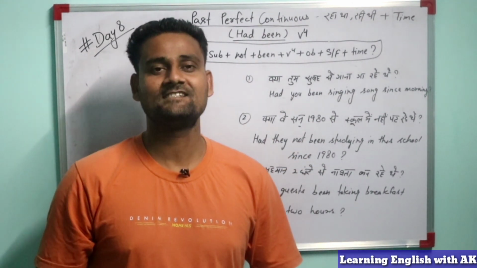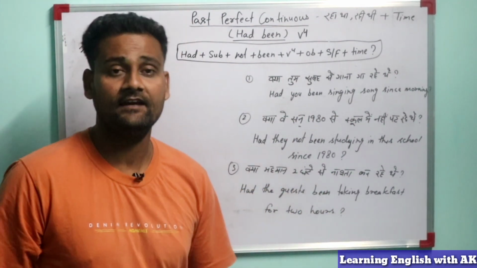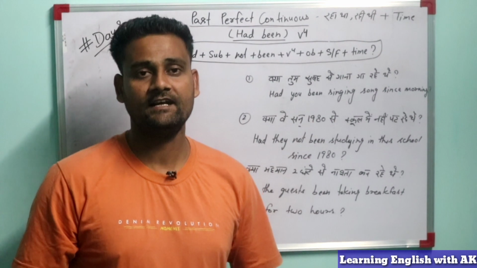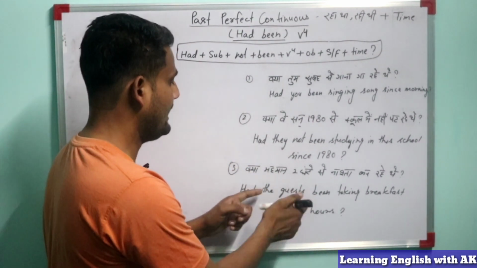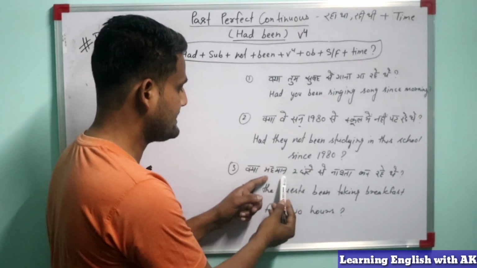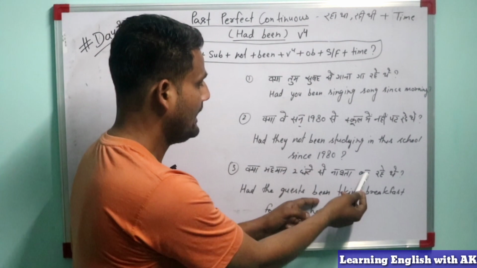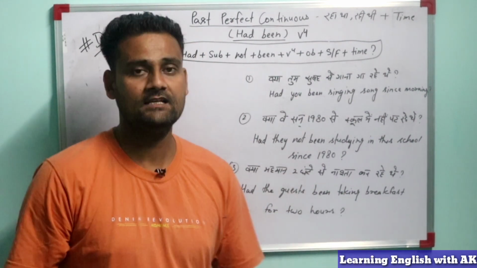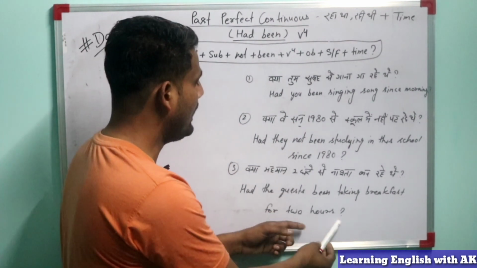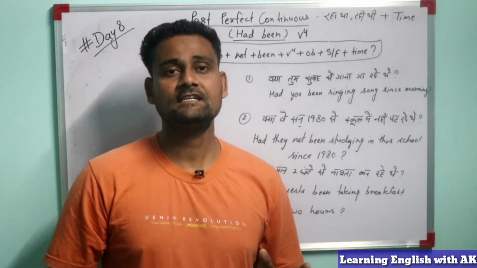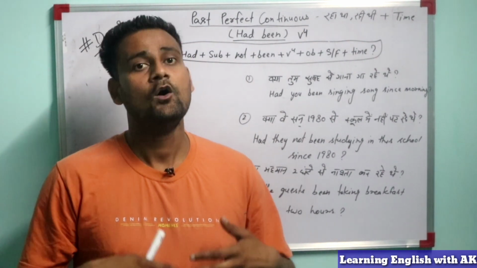Guys, another example is there: क्या मेहमान 2 घंटे से नाश्ता कर रहे थे? How will we make this sentence into English? First of all, we will use had, and then the subject. What is the subject? Guests. So the guests. After that, been, and taking breakfast. It means नाश्ता करना. Taking breakfast, and for 2 hours. So guys, here is the time duration where indefinite time is there. We don't know which 2 hours.